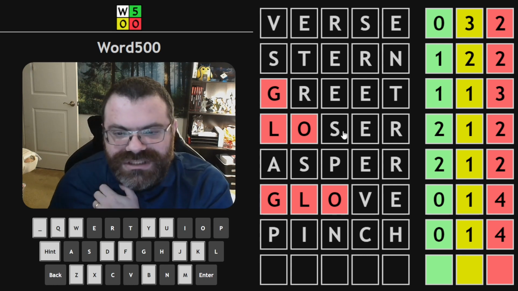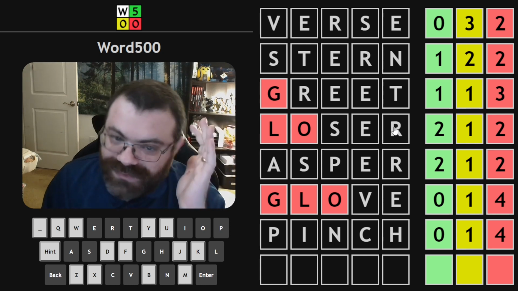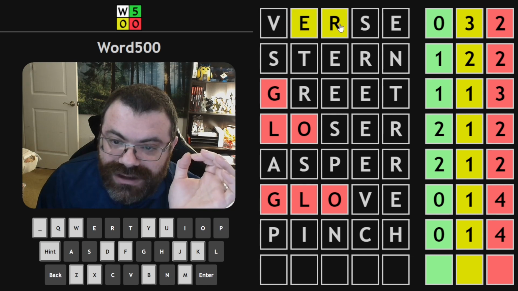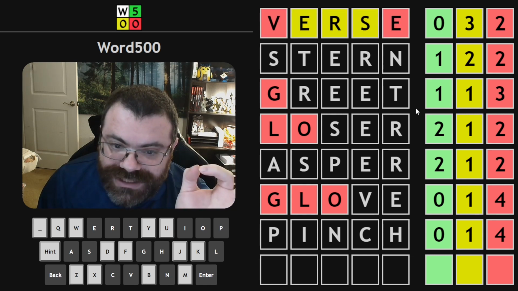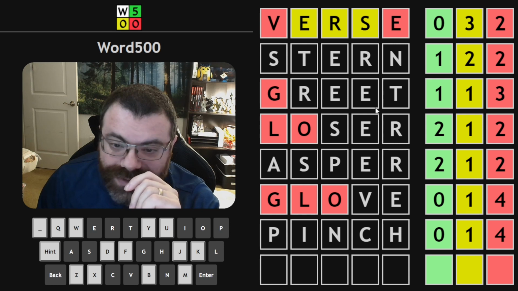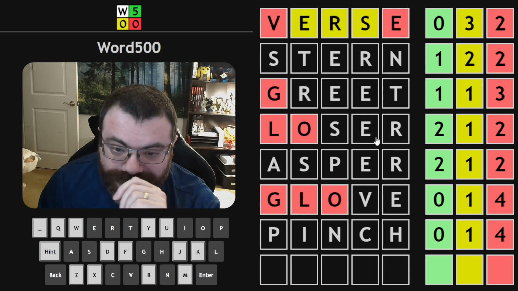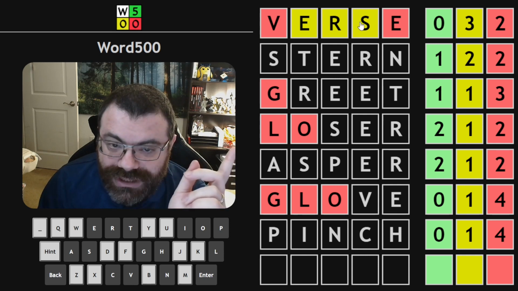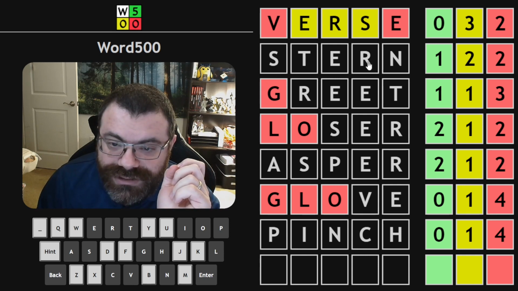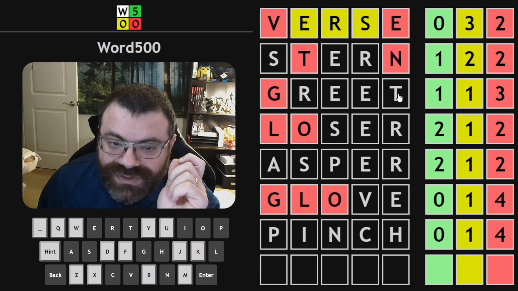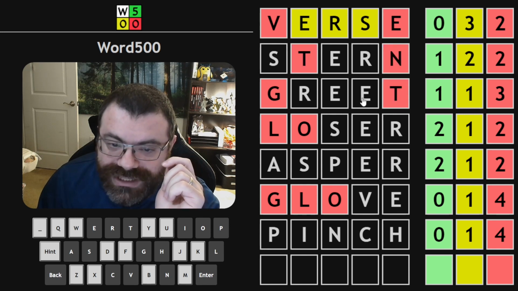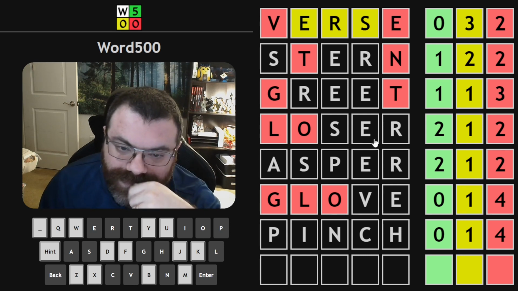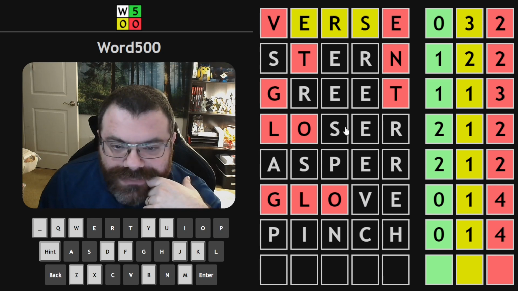Because GLO is out, we know there's an S, an E, and an R. I've done this before, but we're going to do it again because logically it must happen now. So E, R, and S are yellow in verse. There's no V, there's no second E. I don't know which one's green here. Well, two of them are green here. It makes sense for it to be ER, but let's not make assumptions. Let's do logic. So if E, R, and S are in the word, there's no T, there's no N. So if there's no T, one of these E's is yellow, and the other's yellow or green, and the other one is gray or red.